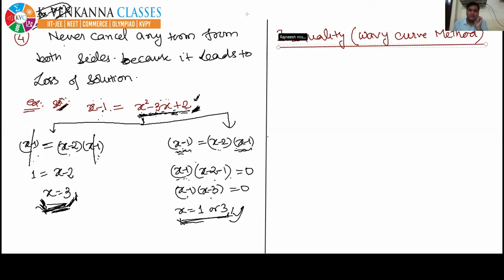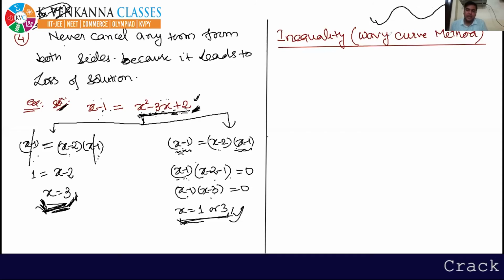This wavy is related with waves, and I'm sure all of you have seen the waves. You have seen how they look, the waves on the water or on a rope or any other thing look like this. Because of this, the method is known as wavy curve method.